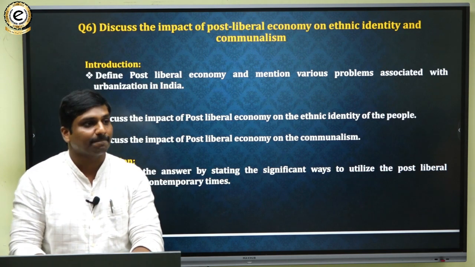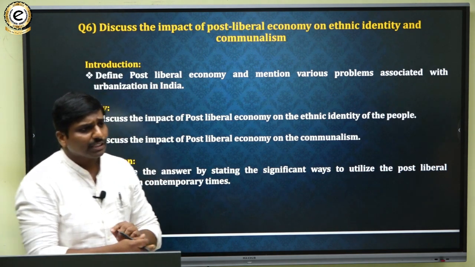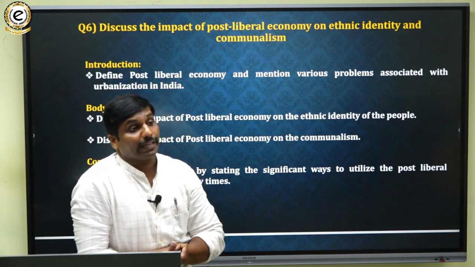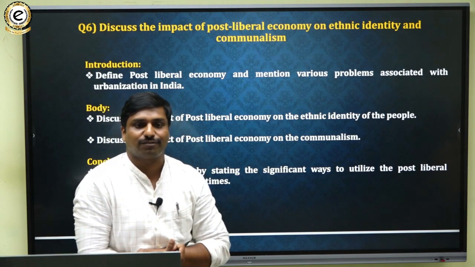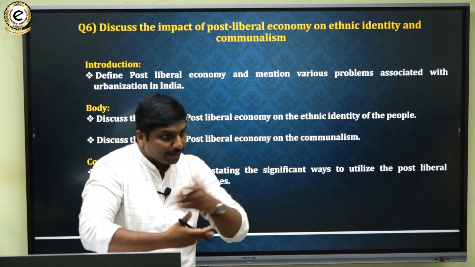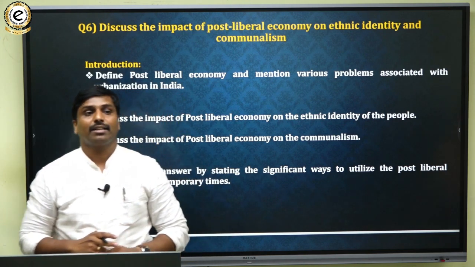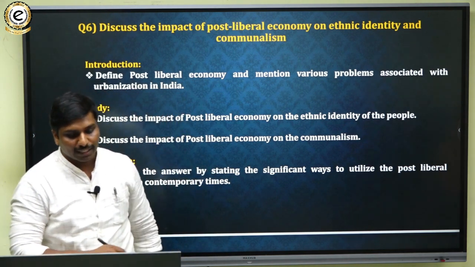Then we have enhanced access to resources now. People are free to access the resources.